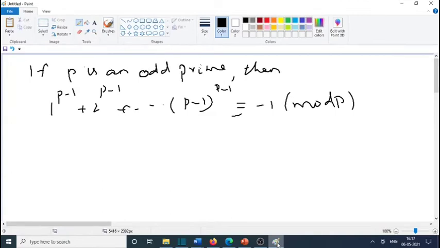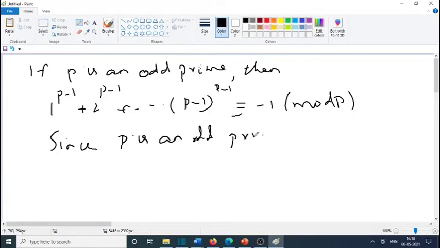Third problem: employ Fermat's theorem to prove that if p is an odd prime, then 1 raised to p minus 1 plus 2 raised to p minus 1 plus etc. plus p minus 1 raised to p minus 1 is congruent to minus 1 mod p. Since p is an odd prime,